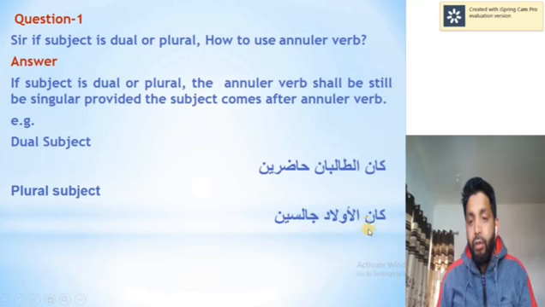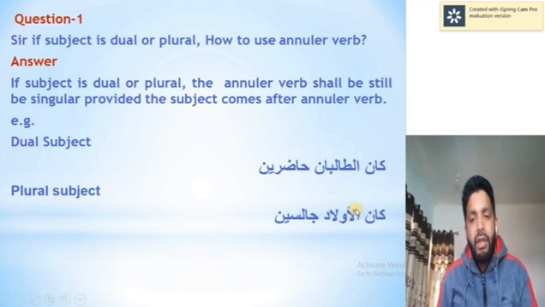But I used kana here only in the singular, even if the mubtada, the subject, is plural. Most of the students get confused when they see a plural subject. They guess that there should be a plural verb as well. There should be kanu, but this is not the case.